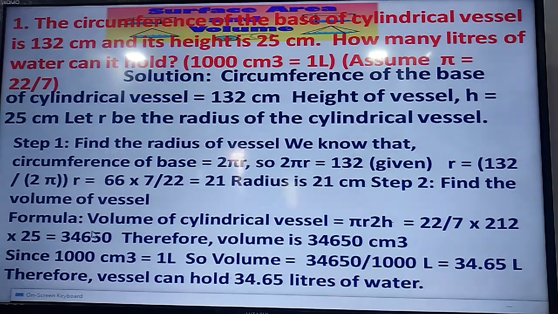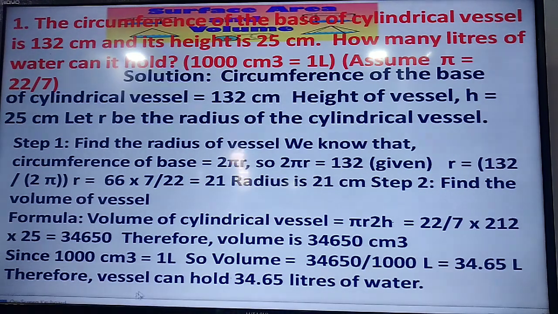So to convert 34,650 cubic centimeter into liters, we divide this by 1000, and that gives 34.65 liters. So the vessel can hold 34.65 liters. This is the first problem.